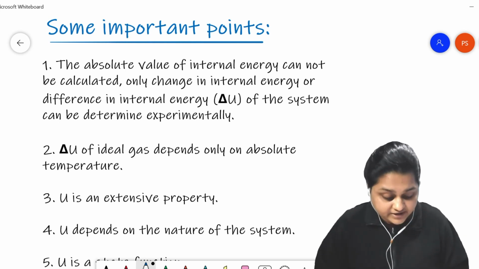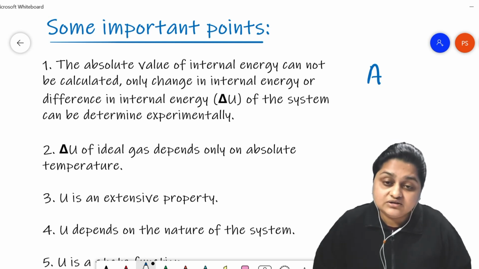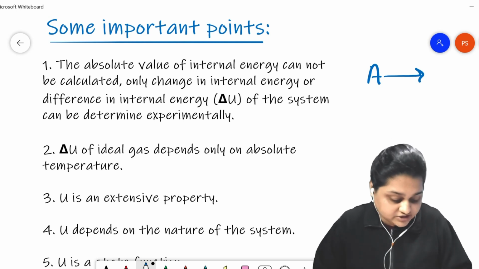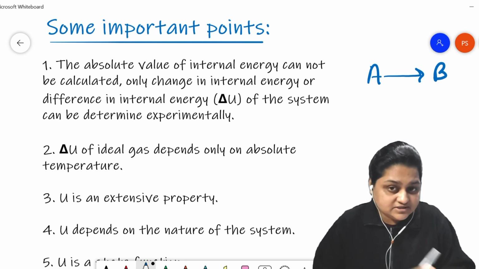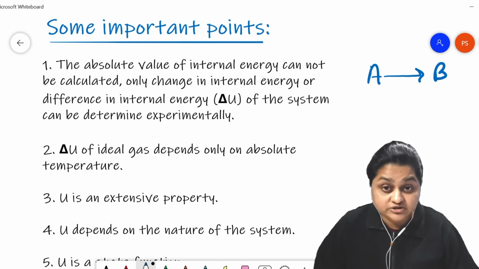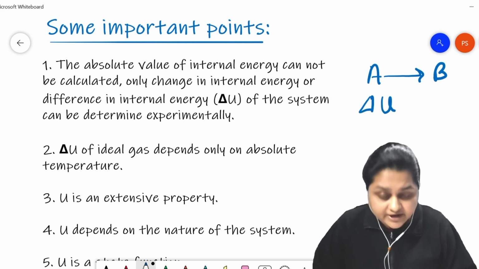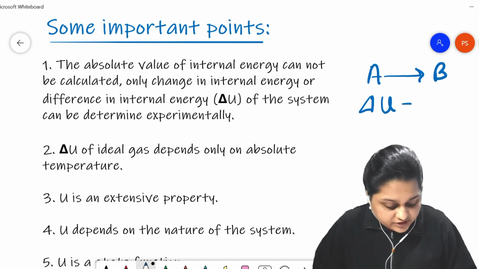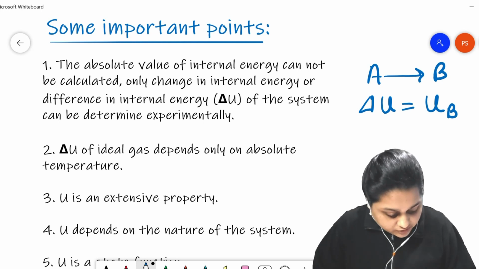What I'm trying to say is that, suppose A is a reactant that we had taken, and we are doing a chemical reaction, and after the reaction B is the product that we had got. During this transformation, during this chemical reaction, the change in the internal energy is going to be represented by delta U, and it is given by the internal energy of the product B minus the internal energy of the reactant A.